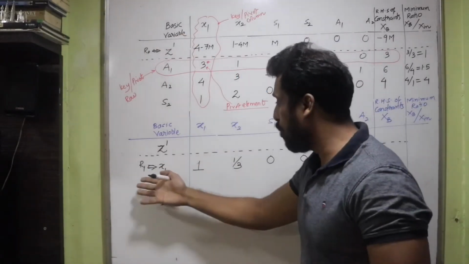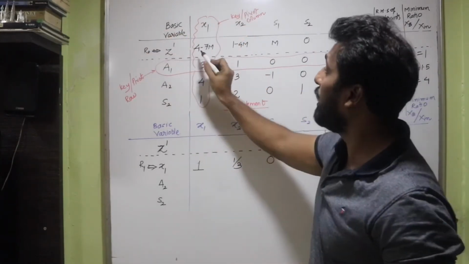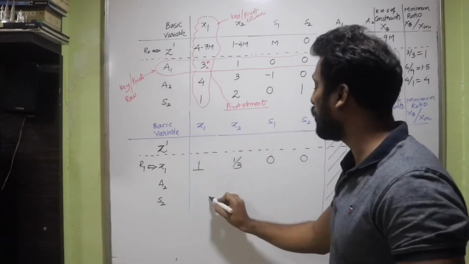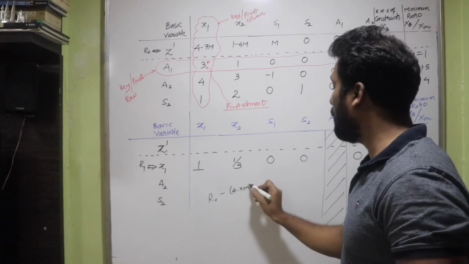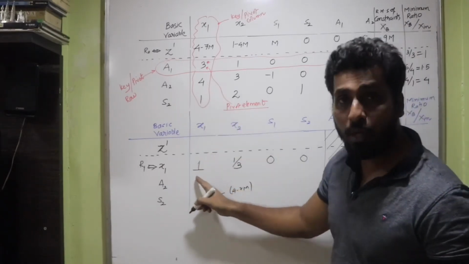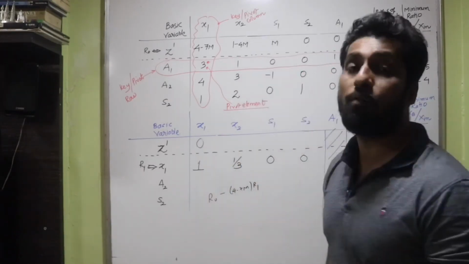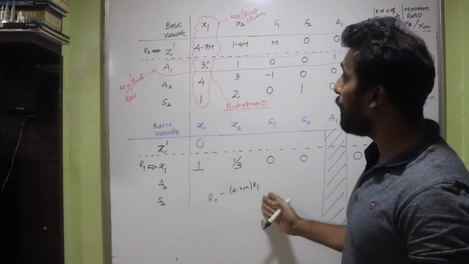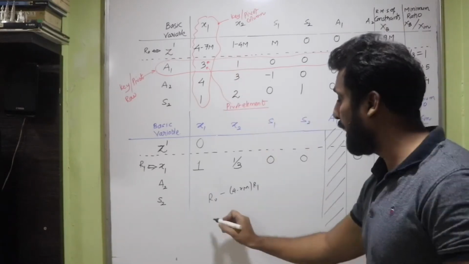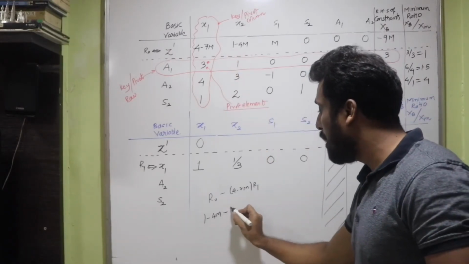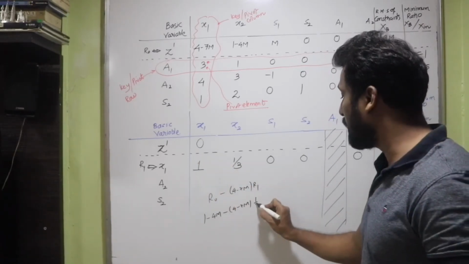The changed row is in the next simplex table, and the rows that I need to change are present in the previous simplex table. So there is 4 minus 7m. So we have R0. I'll write R0 here, which is 4 minus 7m. So minus of 4 minus 7m into, you have to take the help of the pivot element which is present in R1. So the very first value is definitely going to become 0 because I have written the row operation based on this value only, isn't it? I have to take care of the next element. So it is 1 minus 4m. So R0 is 1 minus 4m minus of 4 minus 7m into, what's the value of R1? It is 1 by 3. So let's write 1 by 3 here.